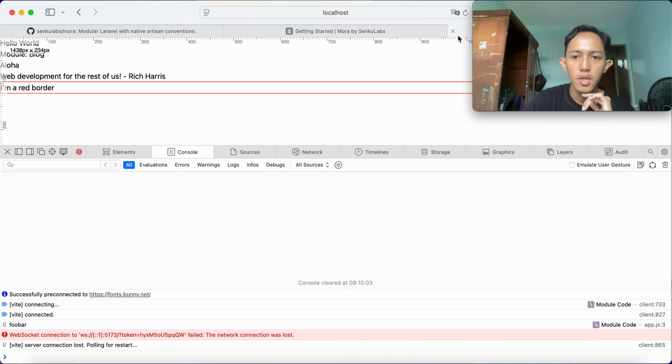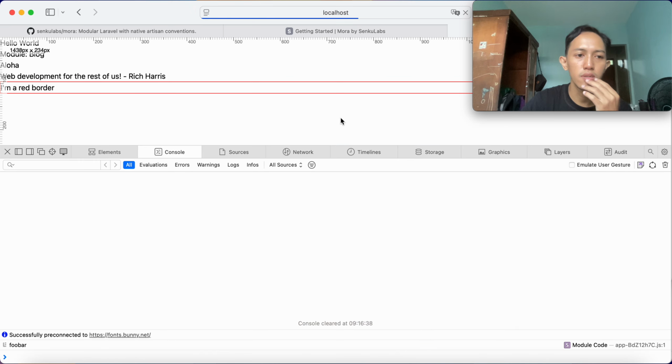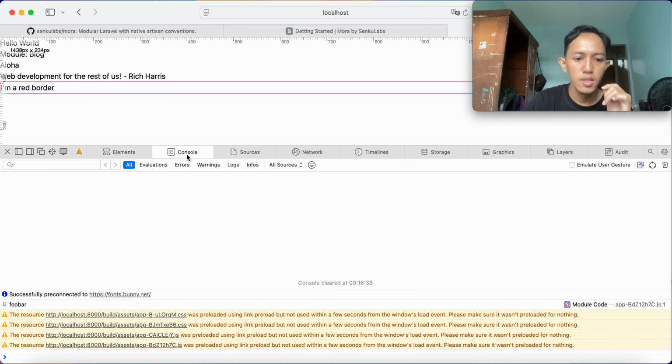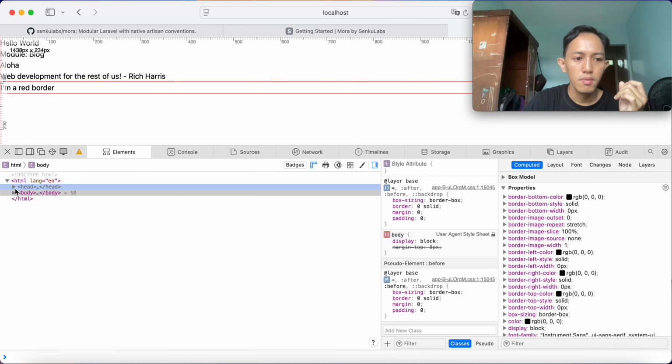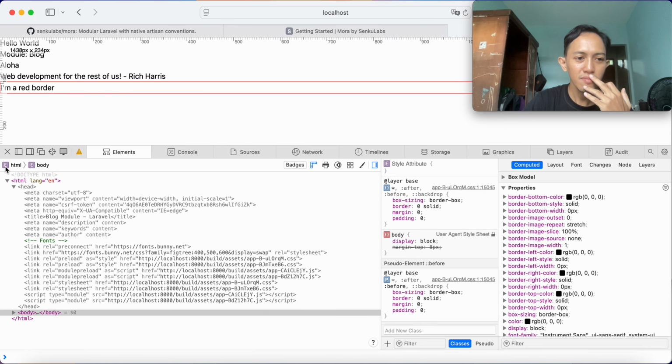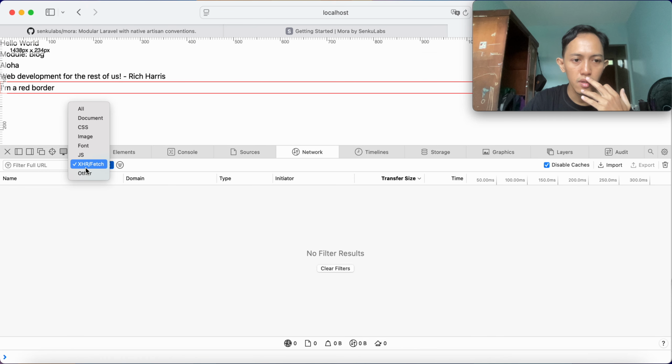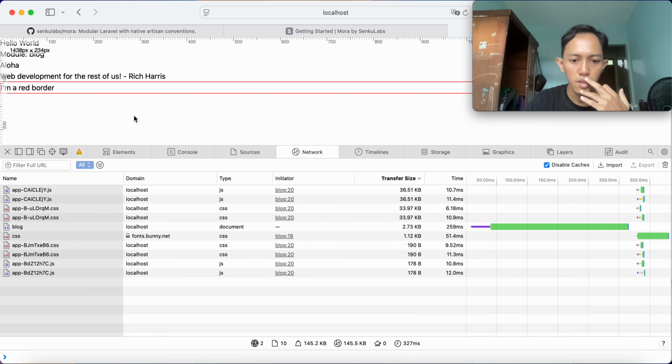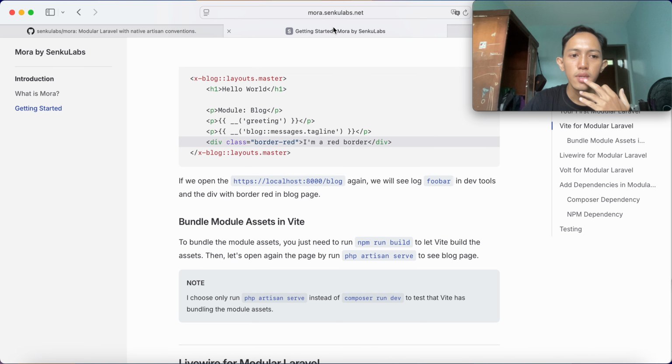and then we hit refresh here, it's still the same, it already built like that one. Okay, so that's it. Let's check how many. Okay, yeah. So this is how we bundle module assets in Fit.